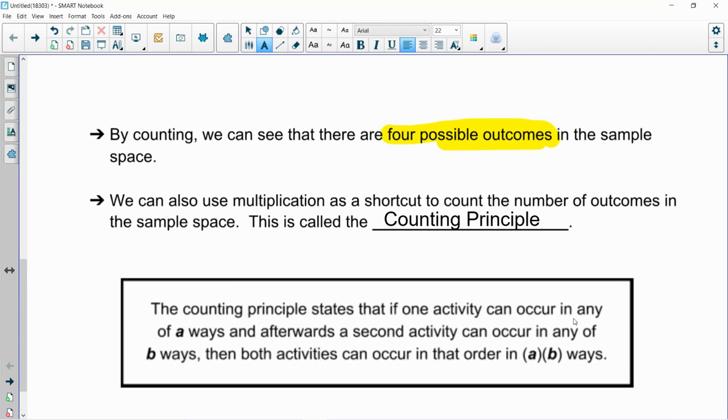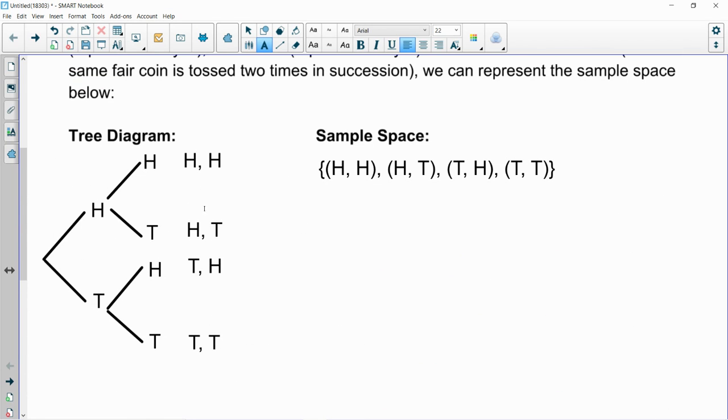So let's sort of think about how this applies to what we just did with our fair coin. So the first time we flipped the coin, there were 2 possible outcomes, right? There we go. So we had 2 possible outcomes. Then when we flipped the second coin, again, there were 2 possible outcomes.